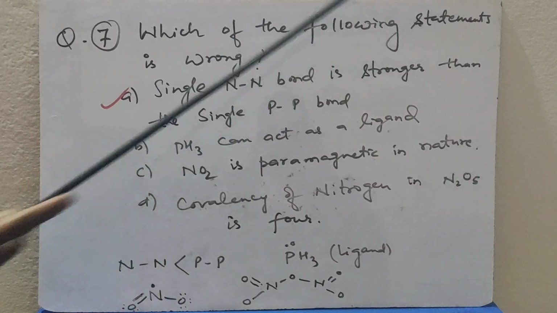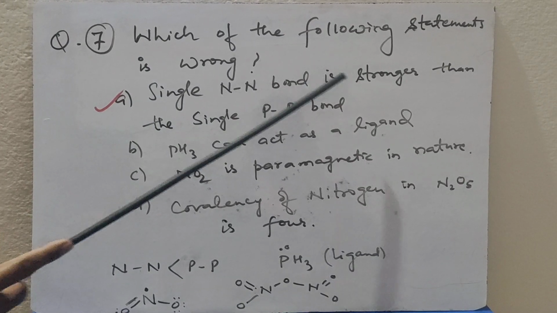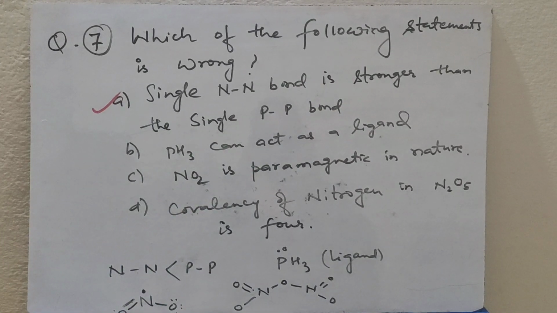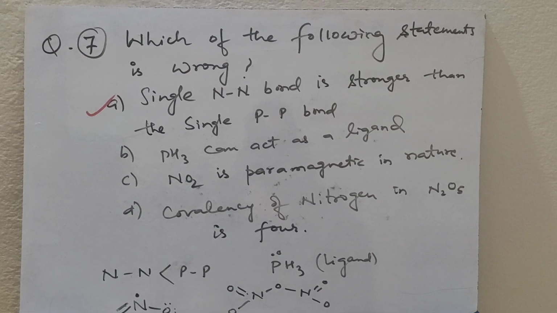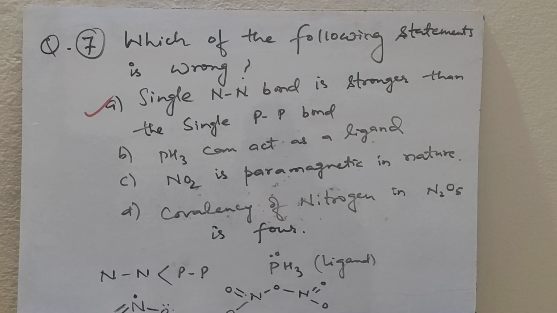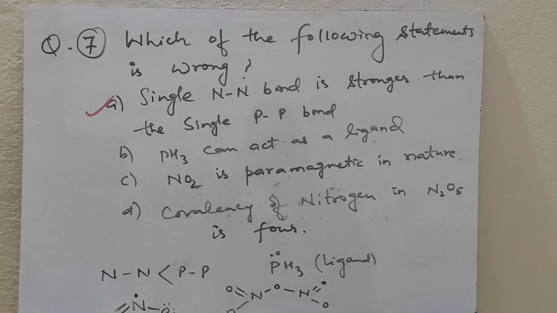Question number 7. Which of the following statements is wrong? Single nitrogen-nitrogen bond is stronger than the single phosphorus-phosphorus bond. As we know, due to the small size of nitrogen, the nitrogen-nitrogen single bond is weaker than the phosphorus-phosphorus single bond. So the first option is incorrect.